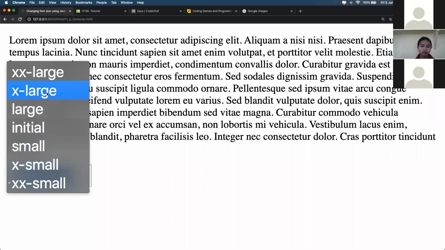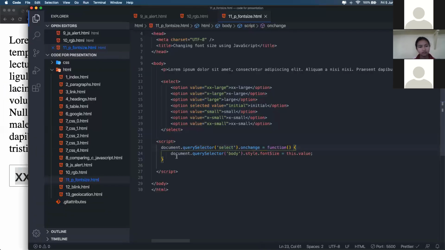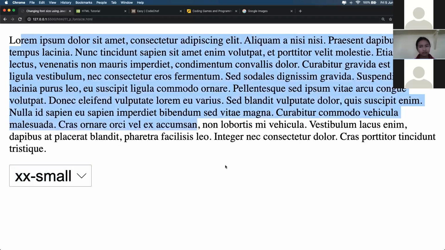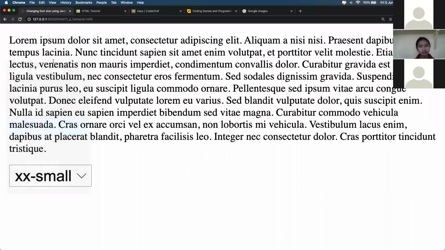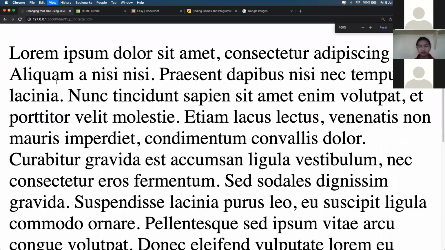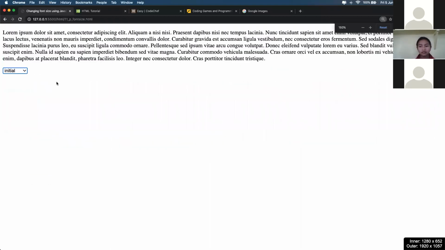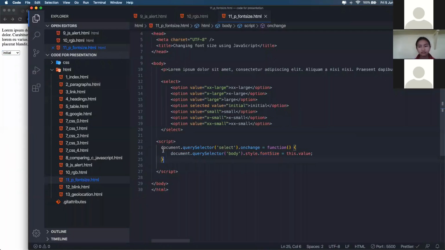If anything changes in this portion, we can call a function. So we're changing the style and font size of the whole body when there is a change in this select tag. If I put it to initial, I'll see that the text size has changed. That is how the JavaScript is working to dynamically change the size of the text in your web page.